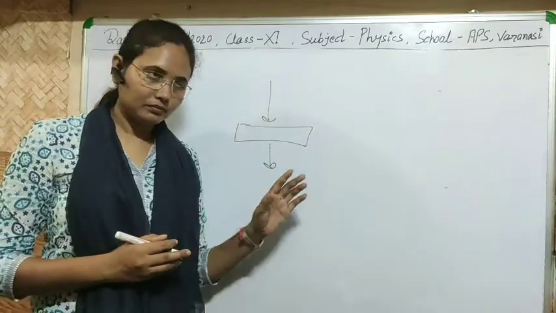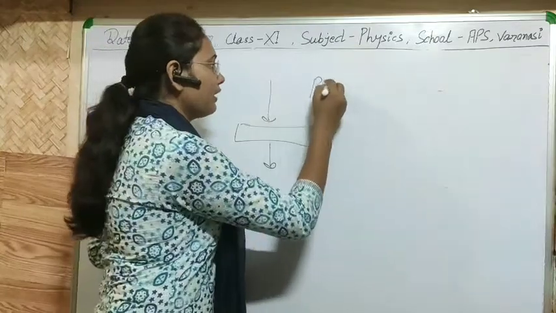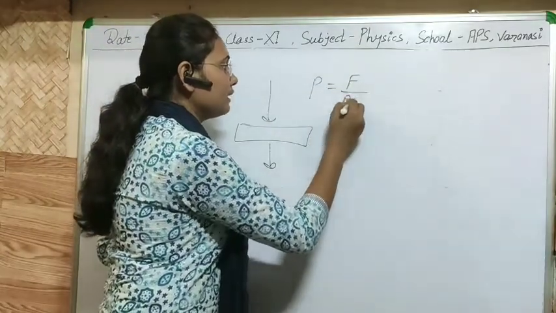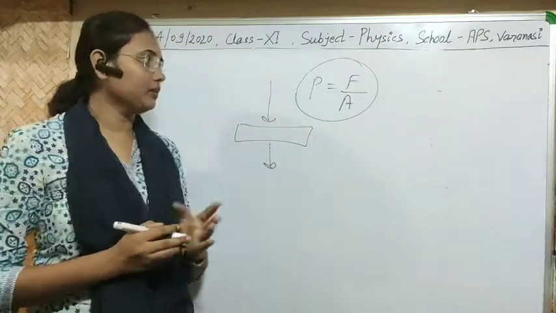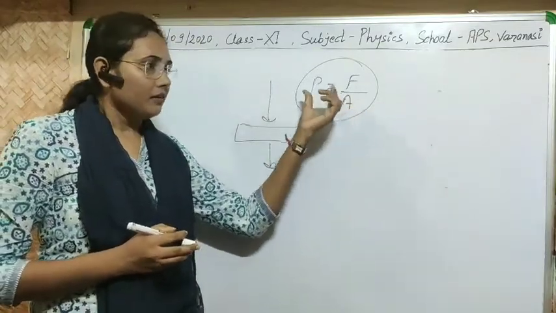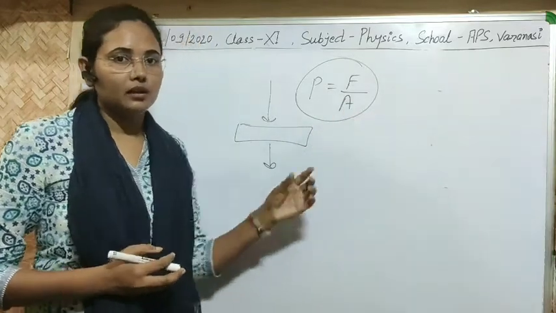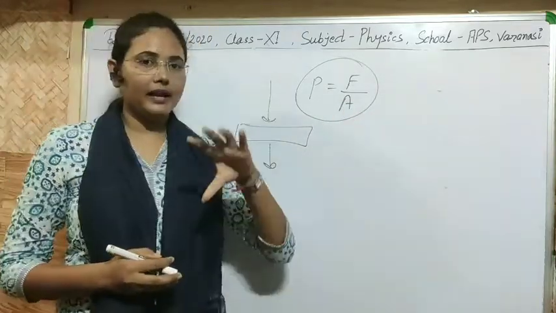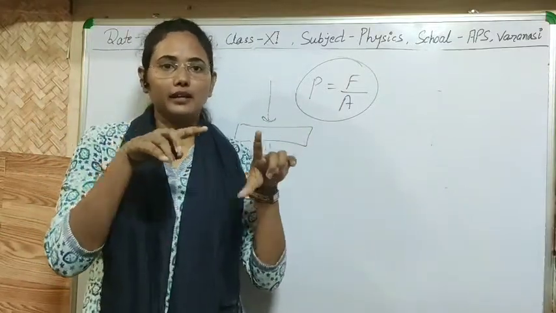So we have to keep this equation in our mind, P equal to F by A. We only have to make the area large, meaning when force is applied on any body, it must be applied on a larger area.